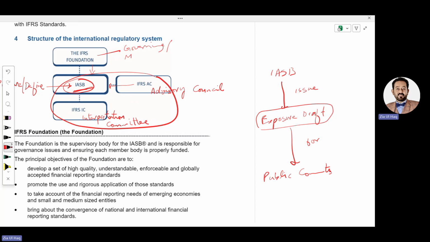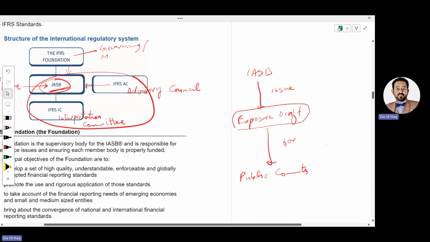Meaning they will write different rules of the standard and will send them to different accountancy bodies, like: we are going to prepare this standard, these are the rules, please provide us your comments, your recommendations. Either there is a need to change any wording, or there is a need to delete any rule, or there is a need to add any rule.